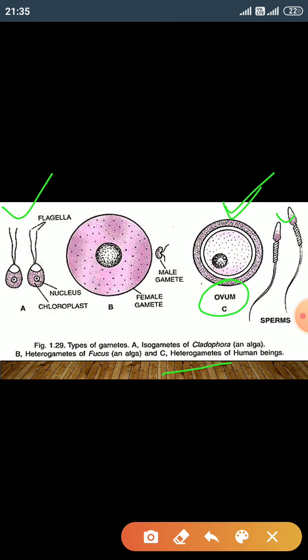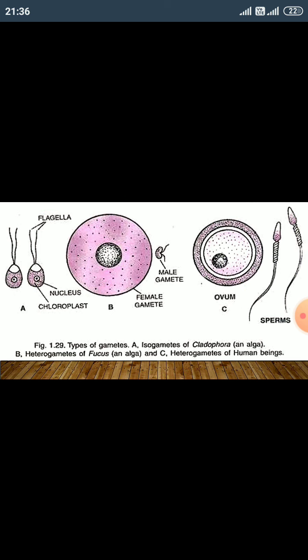Another example in plants is Fucus, an alga, where the male gametes are smaller and the female gametes are larger. They are physiologically and morphologically different, and this condition is called anisogamy. The isogamy condition is present in Monocystis, and in the plant, Cladophora alga. So morphological and physiological similarity in gametes is known as isogamy.